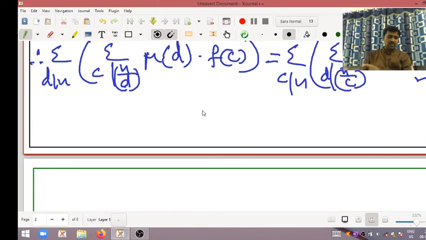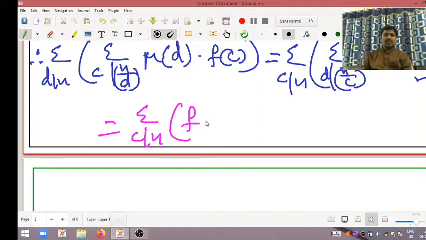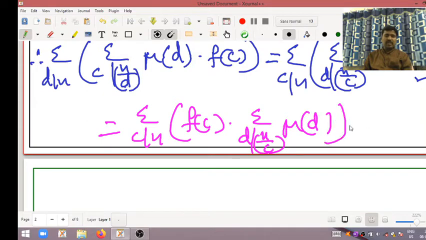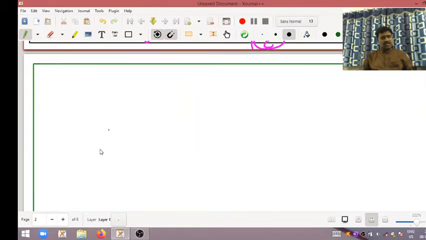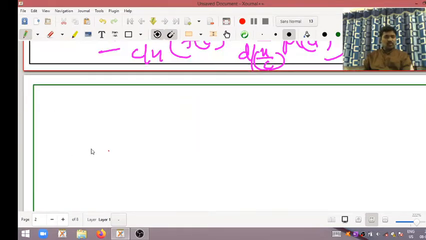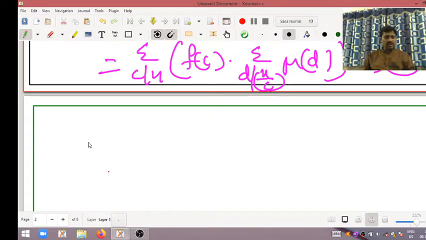I hope you all understood. Now we want to split this: summation c divides n of f of c into summation d divides n by c of Mobius of d. I am writing this at one place and calling it equation number 2. Okay, my dear students, we already know the Mobius definition.